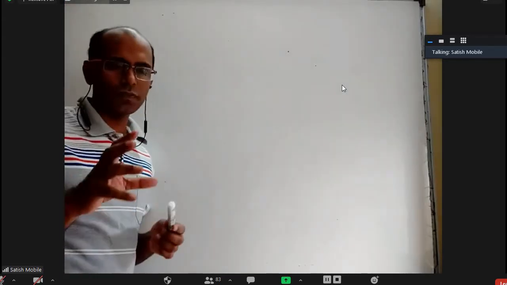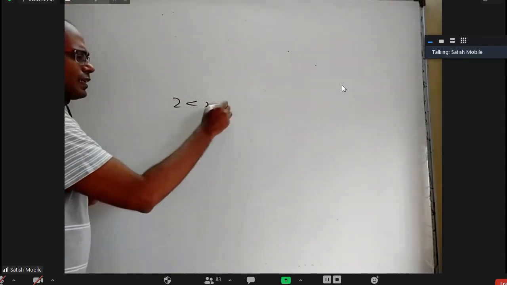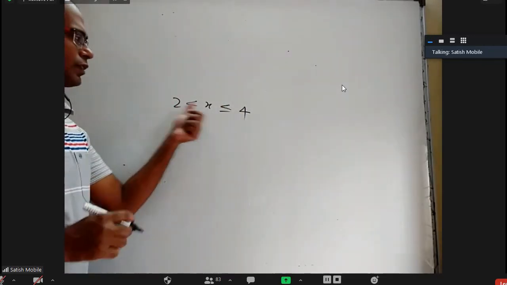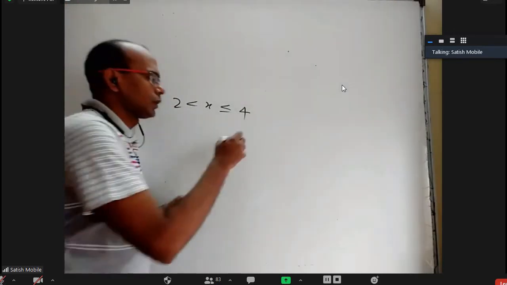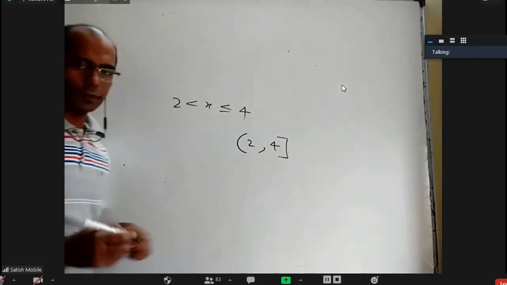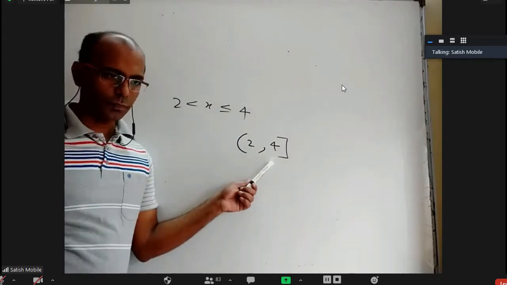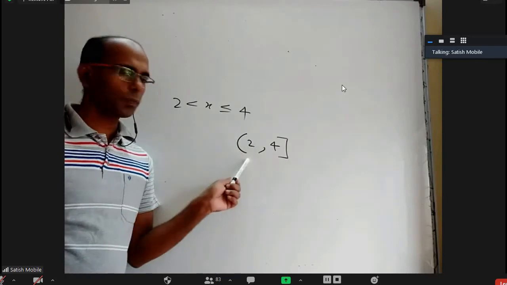So now we have to learn some notations. You are already aware of something little bit. What are these notations? Let us say somewhere I got an answer 2 less than x less than or equal to 4. X can be any number between 2 and 4, but 4 should be included. How to write this answer is we will write (2, 4] like this. This means every real number between 2 and 4, and 4 is included. This is called closed bracket and this is called open bracket.